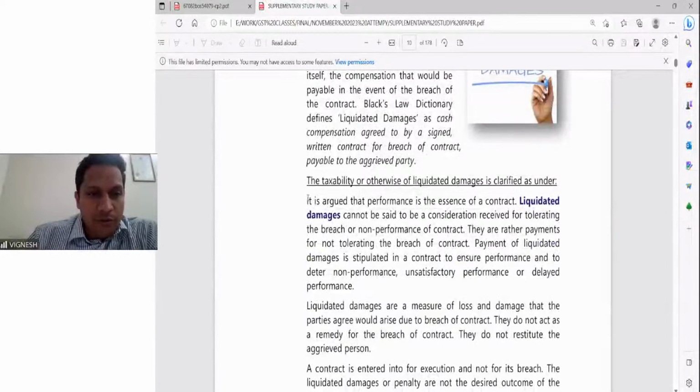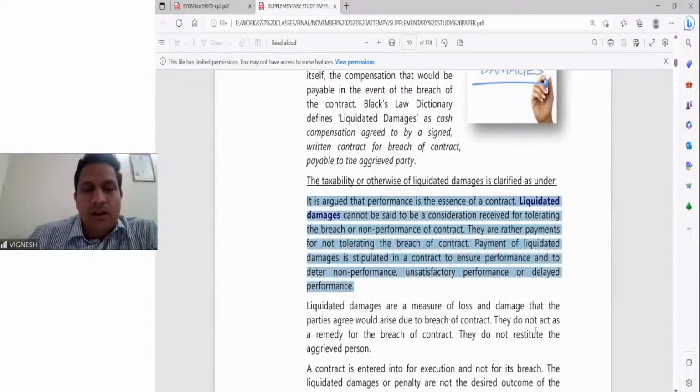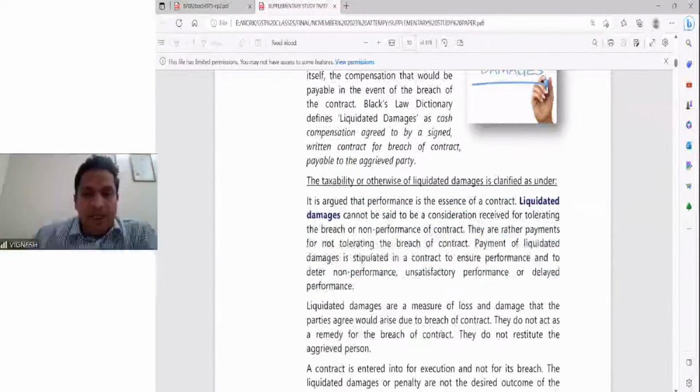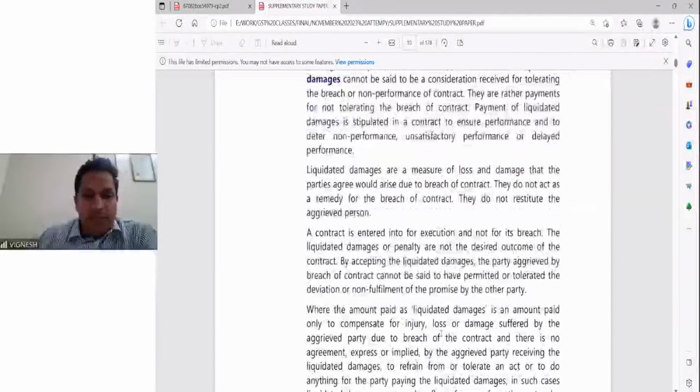Please mark it very clearly in your supplementary paper. Liquidated damages cannot be said to be a consideration received for tolerating. They are rather payments for not tolerating the breach of contract. So the payment is to ensure performance and to deter non-performance, unsatisfactory or delayed performance. They are a measure of loss and damage for each party.